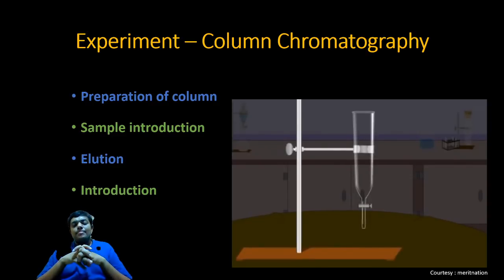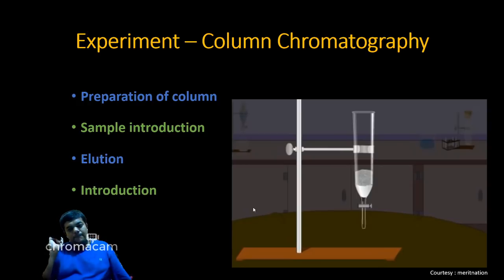Now to do this, we keep cotton at the bottom of a clean and dry glass column. Now on this, a thin layer of acid washed sand is kept to support the column. The stationary phase, which could be alumina or silica gel or starch, is mixed with a non-polar solvent such as hexane.